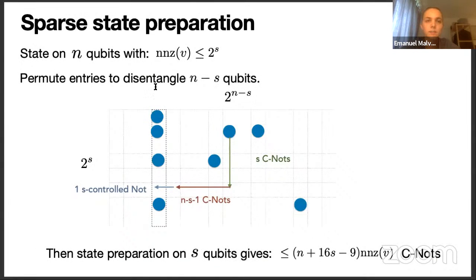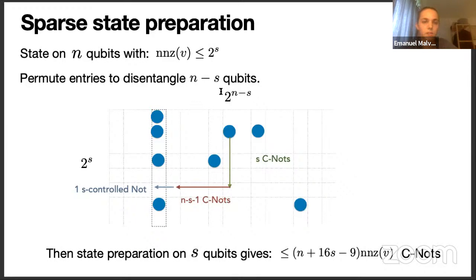So as I said, sparse state preparation is simply an isometry that has a single column. So we should start there by trying to improve state preparation for sparse states. So if you have, for example, a state on n qubits, which has at most 2 to the s non-zero entries, so nnz stands for the number of non-zeros, then the approach that we take to do state preparation is the following.